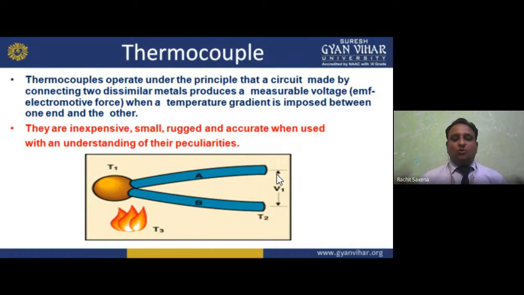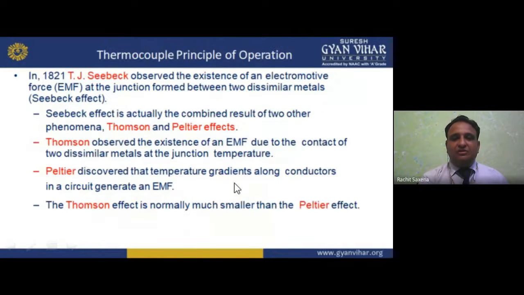Two things are there: two dissimilar metals. We are making a couple of them, connecting them and applying temperature on them. Due to this, what will happen? They generate, with their difference, the electromotive force, that is voltage. It is shown by this diagram. I hope you understand. Now moving forward, the thermocouple principle of operation.